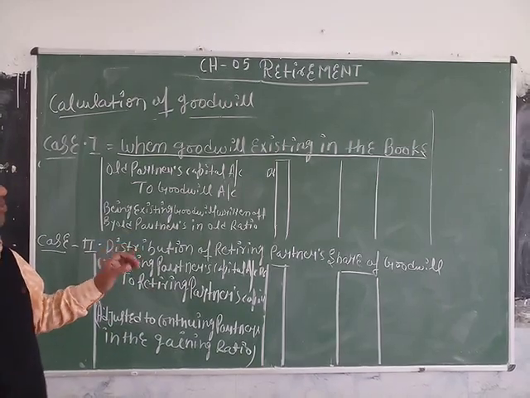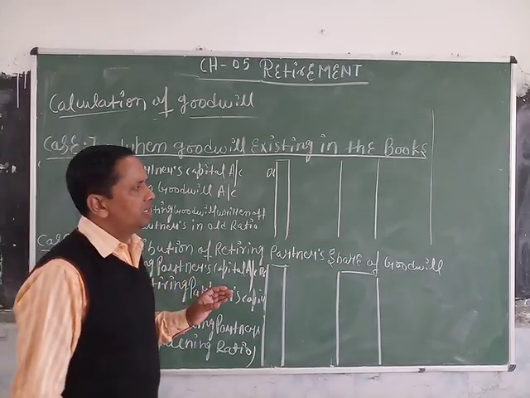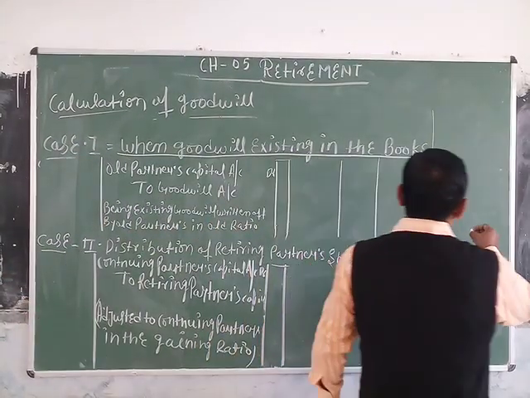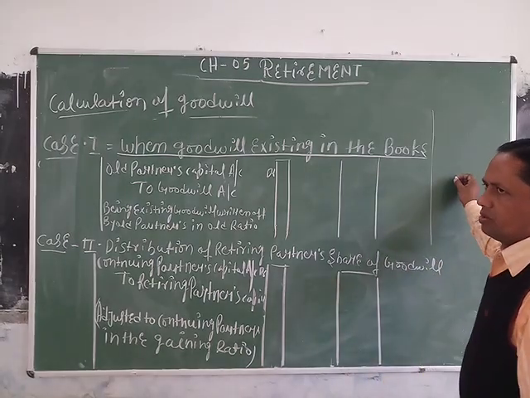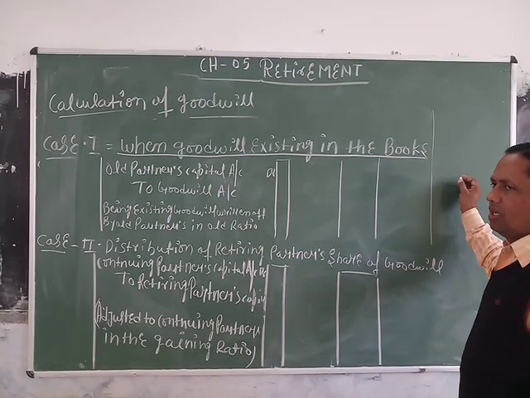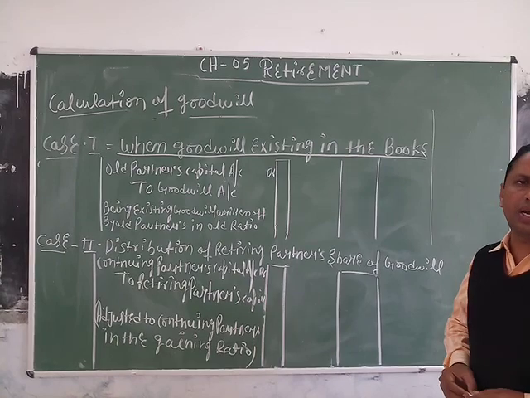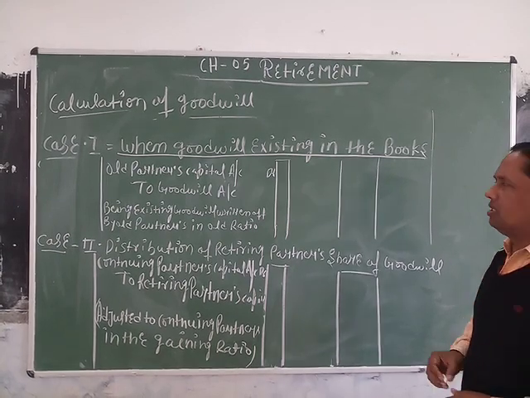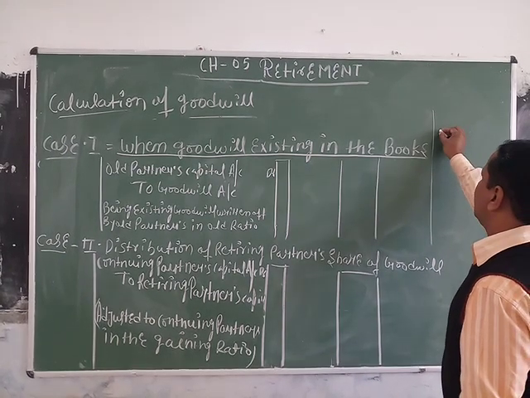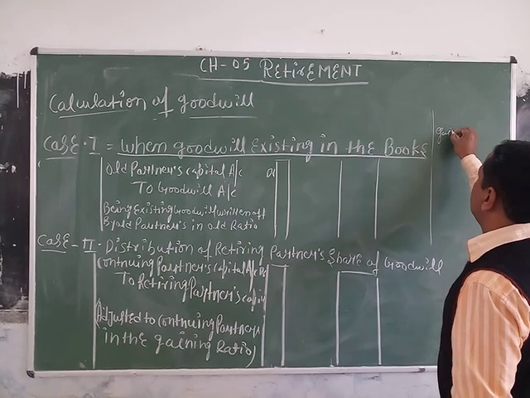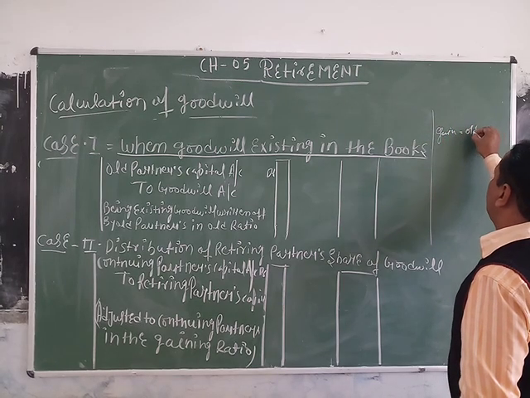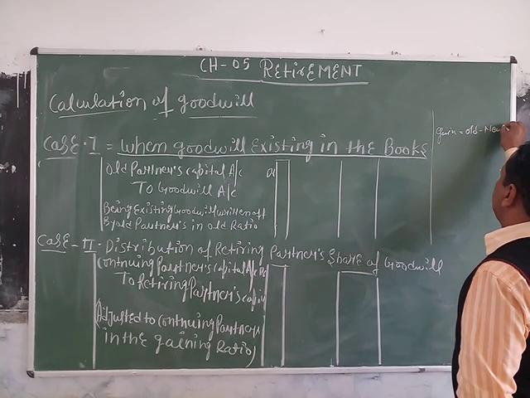But in this type of question, while we are calculating the ratio after the retirement, one partner may gain and another partner may sacrifice. The gaining ratio is equal to old minus new.